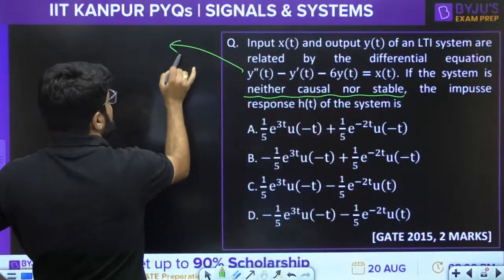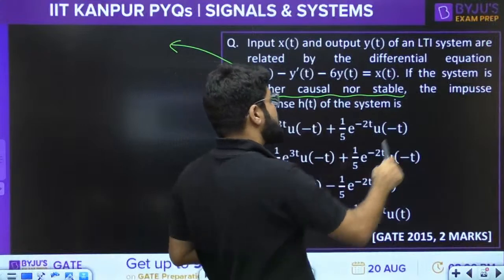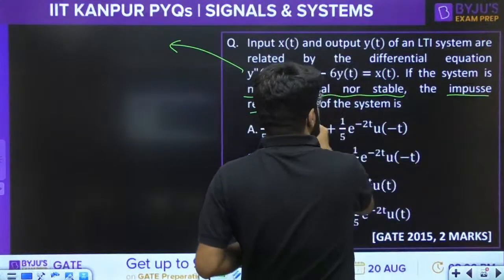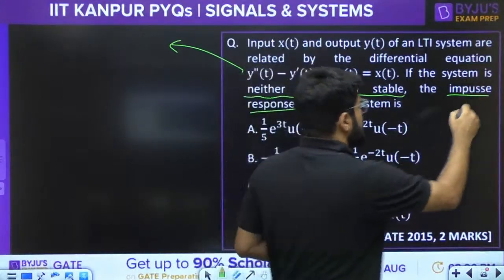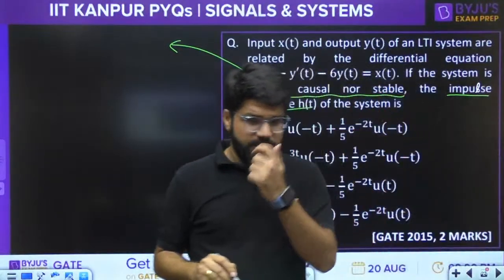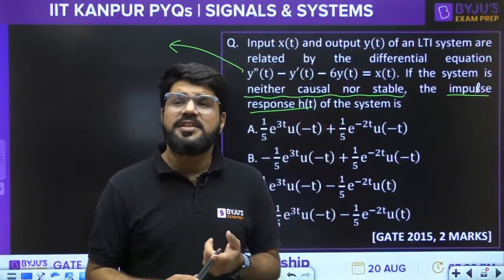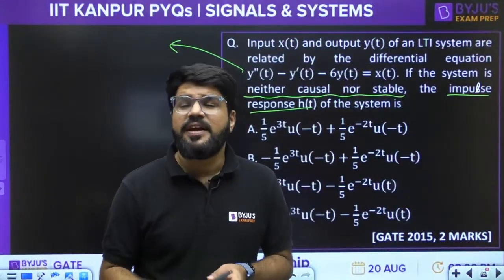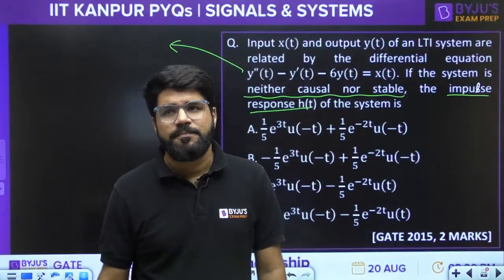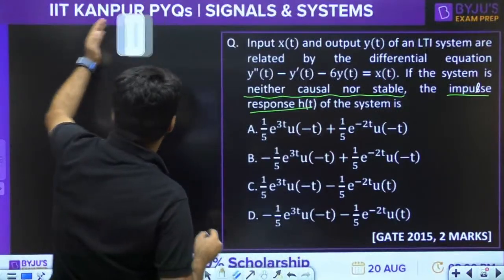Now look. Okay. Now, of course, when the question is asking impulse response, it means the inverse Laplace transform of the transfer function. And the transfer function is defined for zero initial condition only.